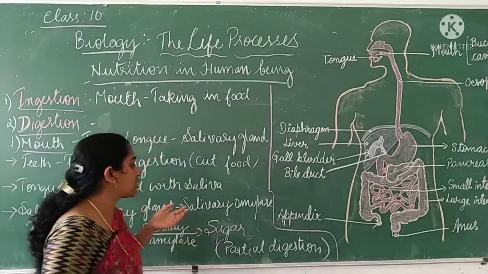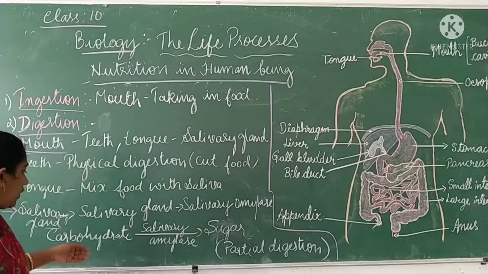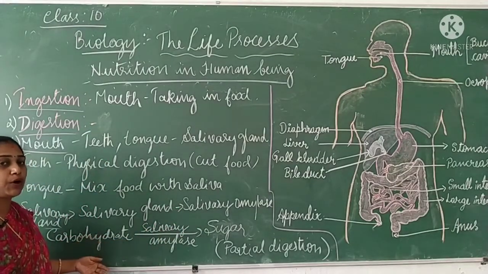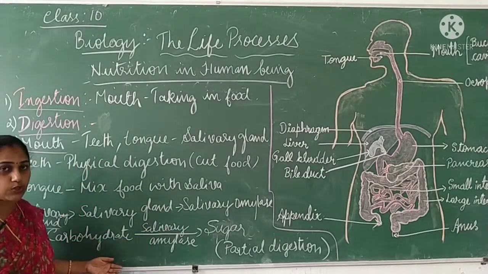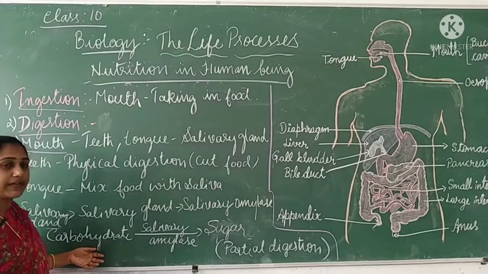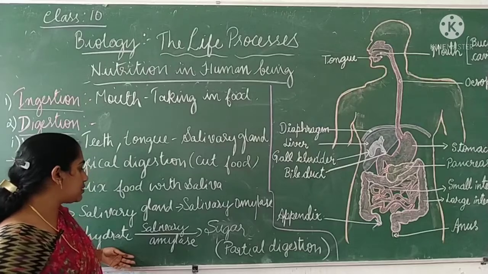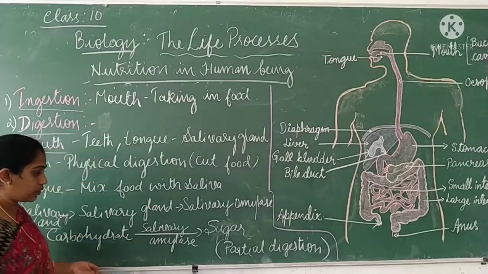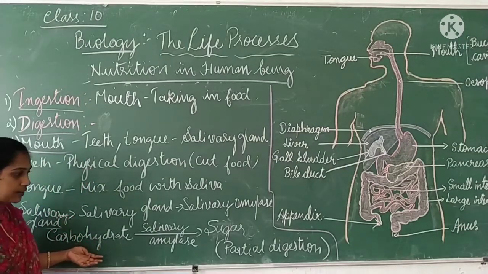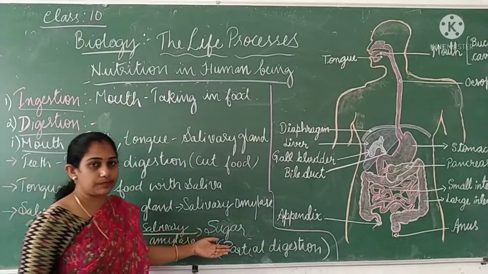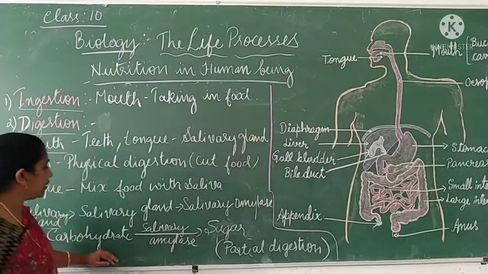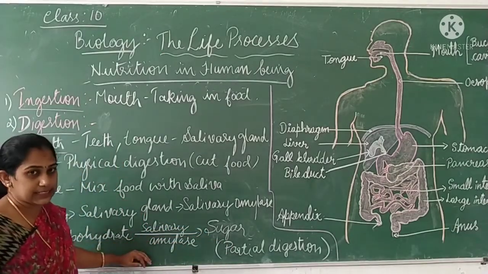The function of salivary amylase is to break down the carbohydrate component of the food. Carbohydrate will be digested by salivary amylase, breaking the larger complex carbohydrate molecules into simple sugar.